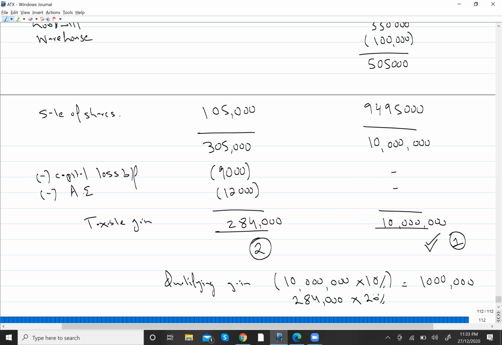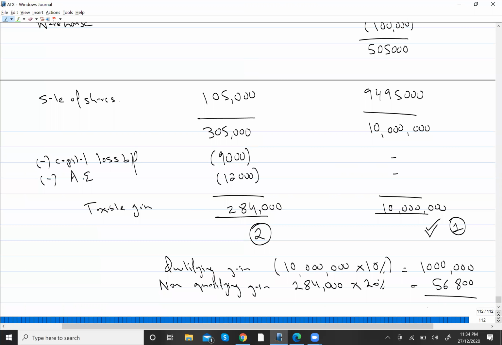This non-qualifying gain tax is going to be 56,800. So your capital gain tax liability will be 1,056,800.